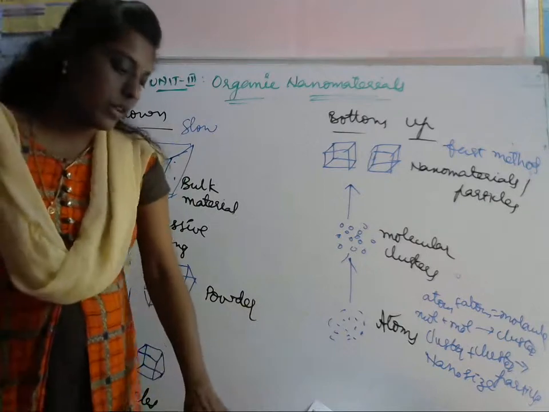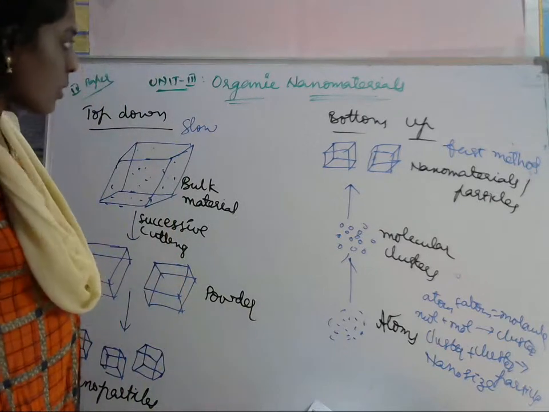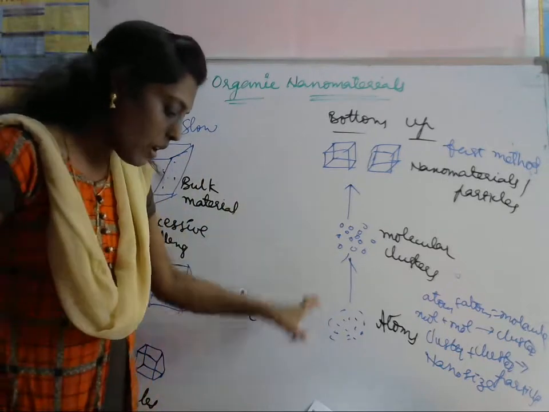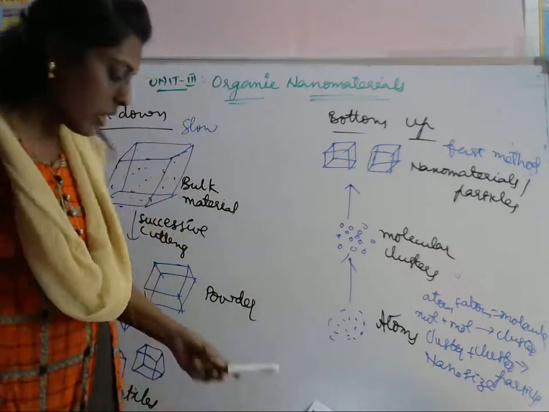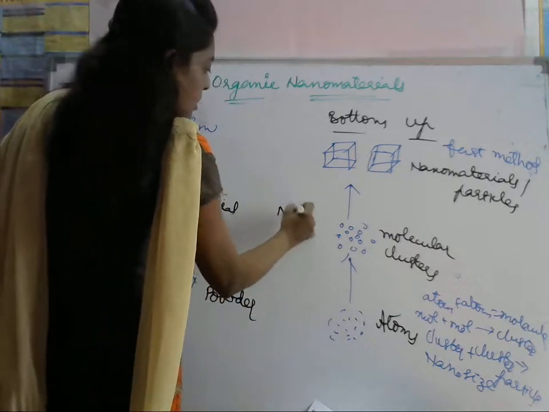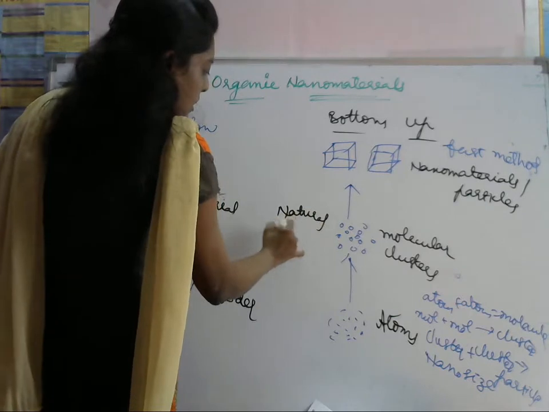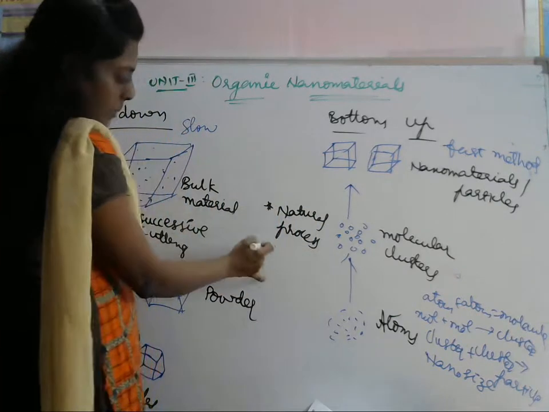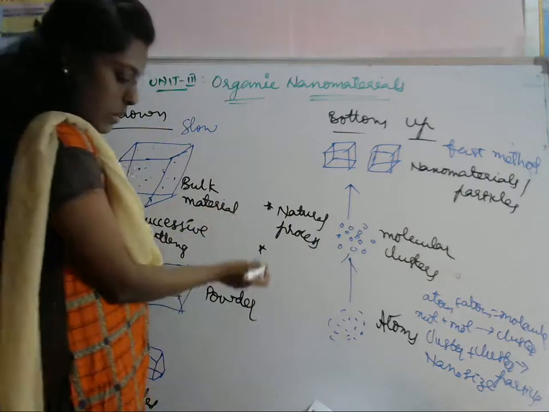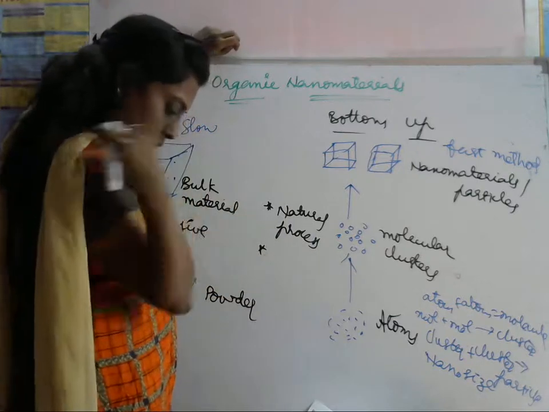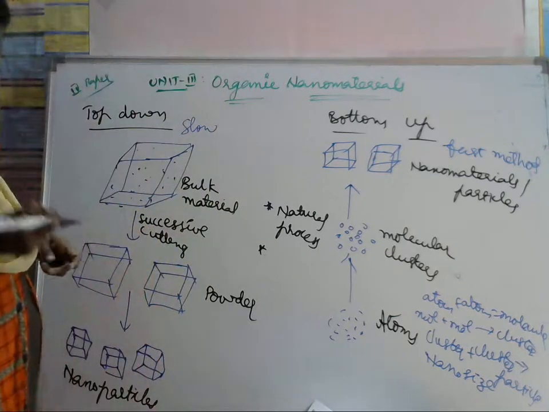The bottom up approach is commonly referred to as nanotechnology. This is a natural process. Bottom up approach is an old concept but a natural process.